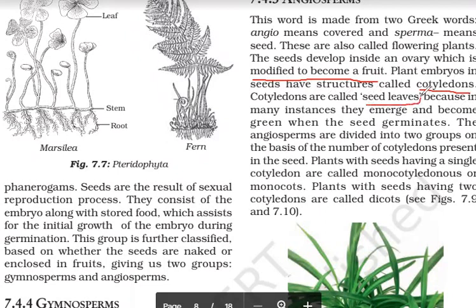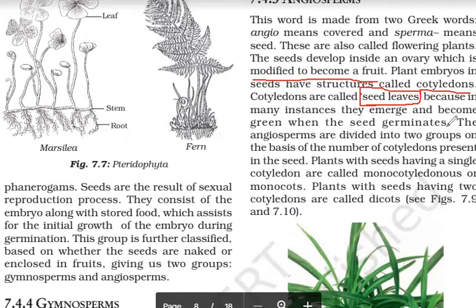This is also one of the questions which children generally leave, but you have to pay more attention to it. Why are cotyledons called seed leaves? Because in many instances they emerge and become green when the seed germinates. So these cotyledons not only provide food to the growing plant, but also sometimes become green and start assisting the baby plant in photosynthesis and in making food.